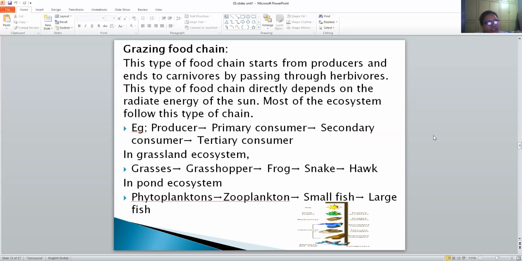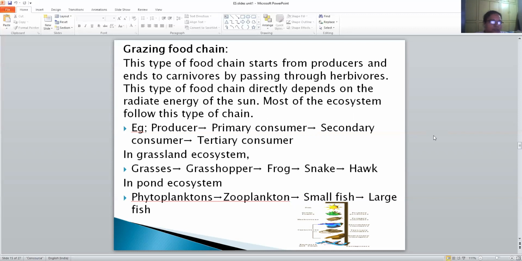For example, take the grassland ecosystem. There, grasses are eaten by grasshoppers, grasshoppers are eaten by frogs, frogs are eaten by snakes, and snakes are eaten by hawks. So the producer is the grass, the primary consumer is the grasshopper, the secondary consumer is the frog, and the tertiary consumer is the hawk.